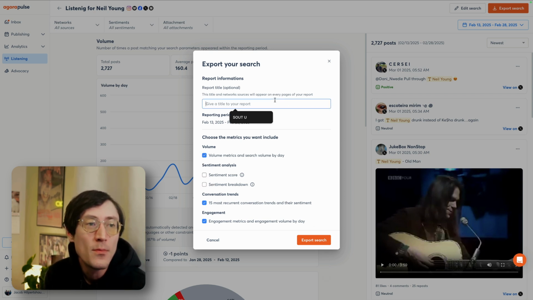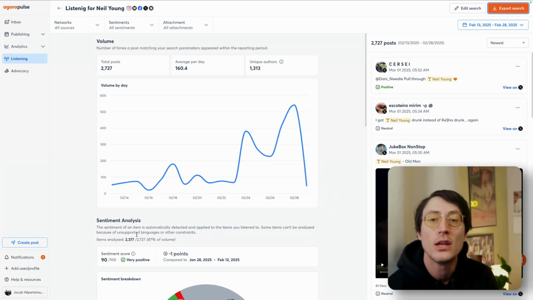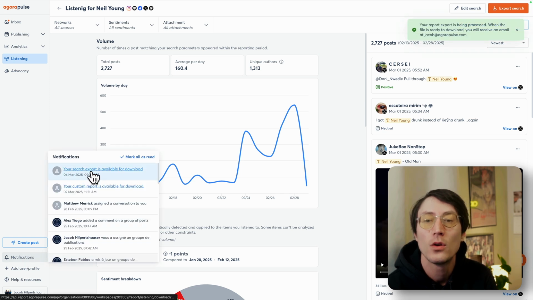Once you name, pick and choose your metrics and export this search, you will have the ability to receive this either in your in-app notifications right here or via your email. Now that we have our listening insights, we can use these to inform other stakeholders, other internal users, or utilize these to build upon other insights we are driving as well.